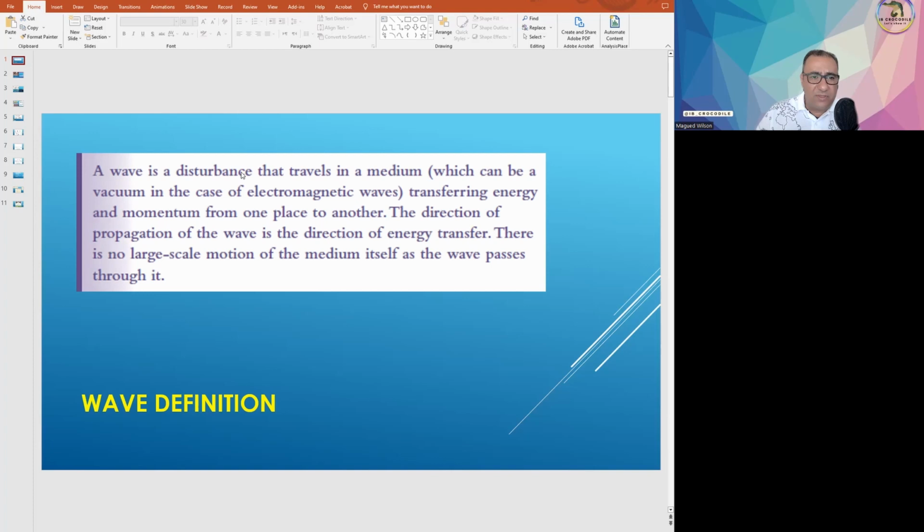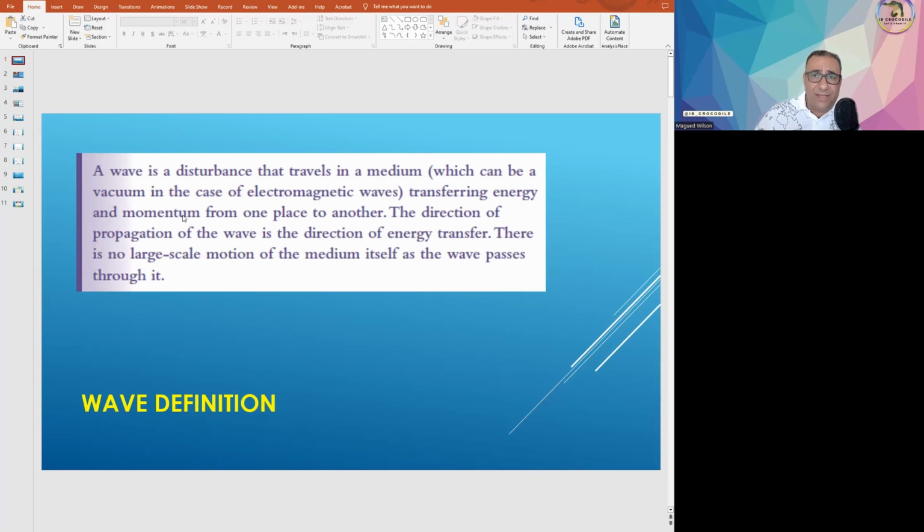Now, this disturbance travels in a medium, which can be vacuum in the case of electromagnetic waves like light. And this disturbance, or the wave itself, transfers energy and momentum. So a wave transfers two quantities, energy and momentum, from one place to another.